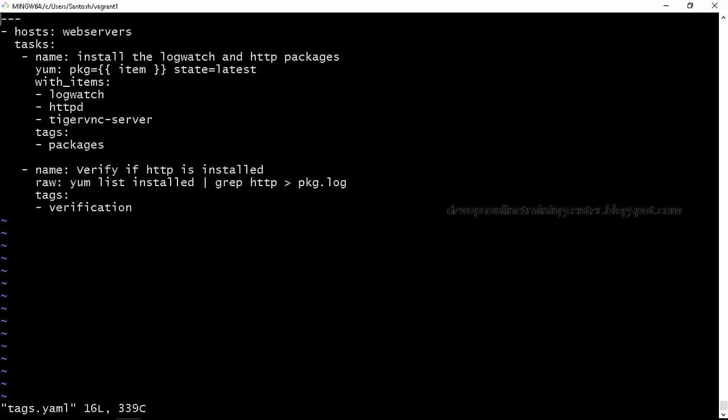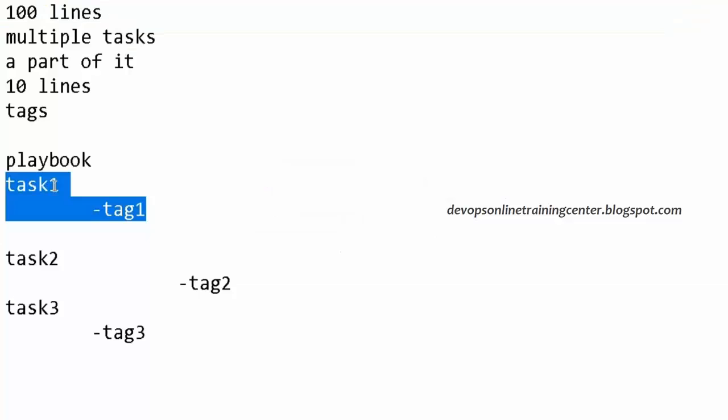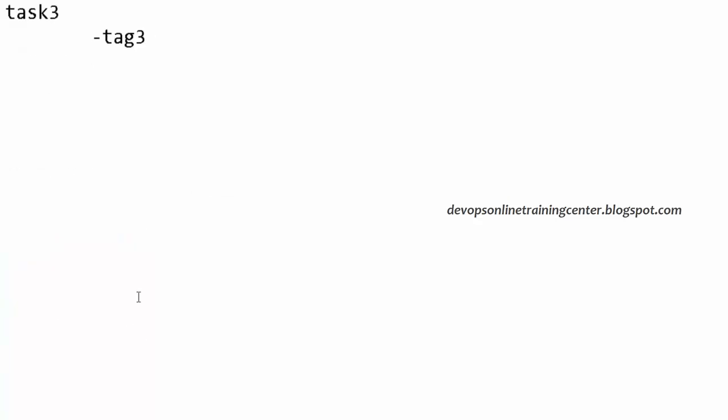Right? So here we can also loop through items. Let us say you want to install some 100 packages. So how do we install 100 packages? We write the tasks. In the task, write something like hyphen name, install first package.